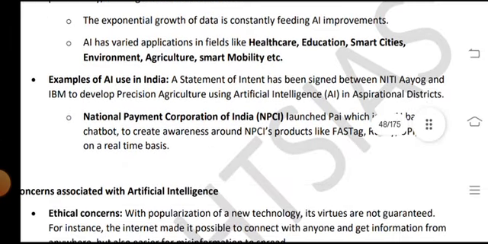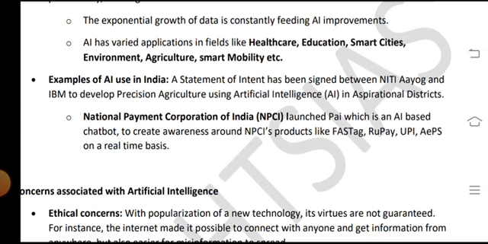Examples of AI use in India: a statement of intent has been signed between Niti Aayog and IBM to develop precision agriculture using artificial intelligence in aspirational districts.